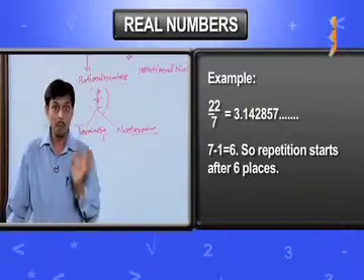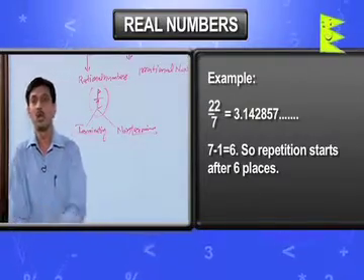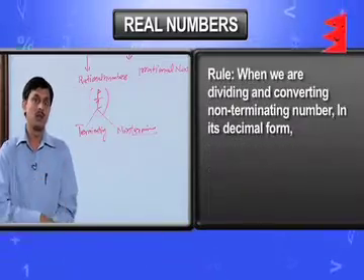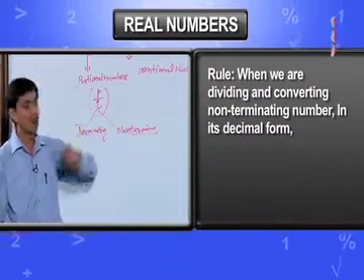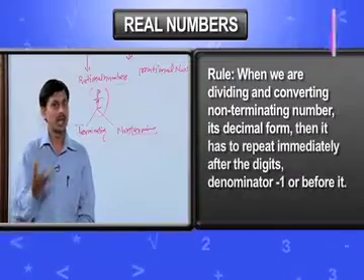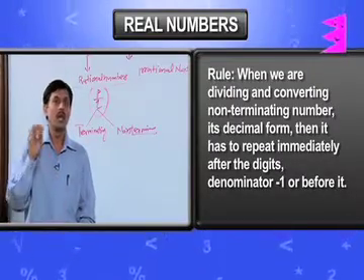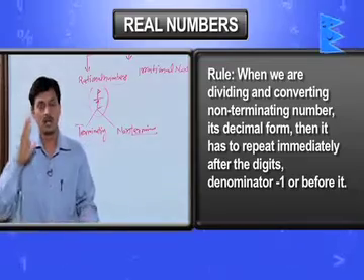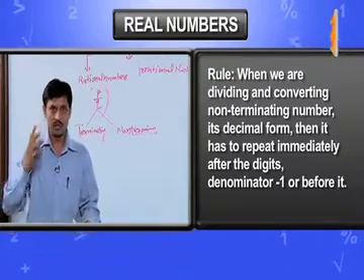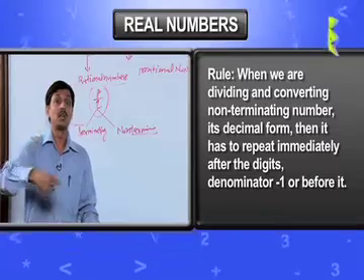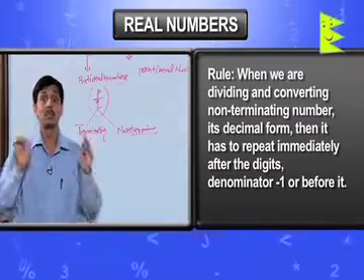So there is a simple basic fundamental rule which must be known to everyone: when we are converting any non-terminating number to its decimal form, repetition must begin immediately after the digits denominator minus 1 or before it. Just like 22 by 7, the repetition has started after 7 minus 1, that is 6 places.